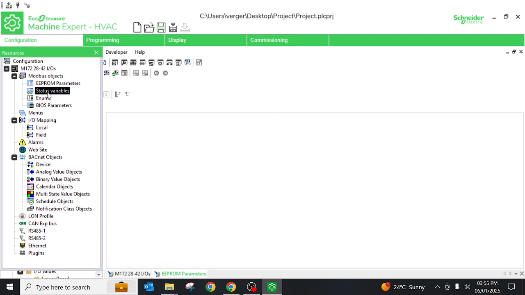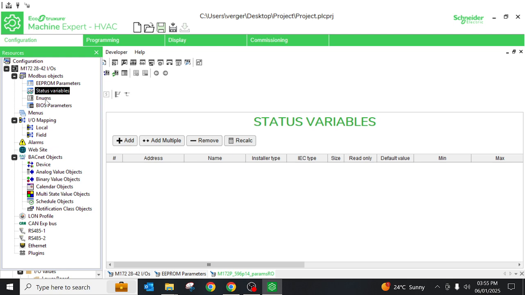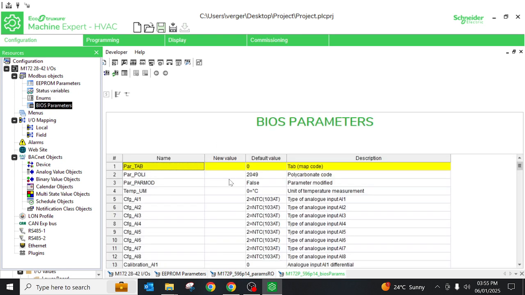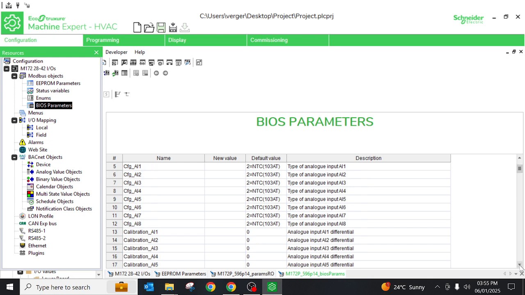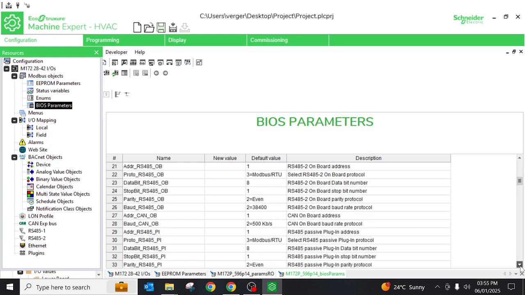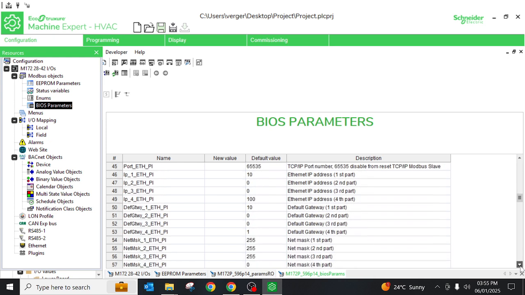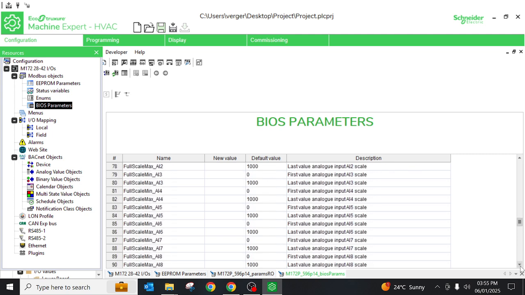Status variable, where you are going to show the status. BIOS parameter is nothing but just for mapping purpose. And whatever things we are going to calibrate or configure, the IP address, like that.